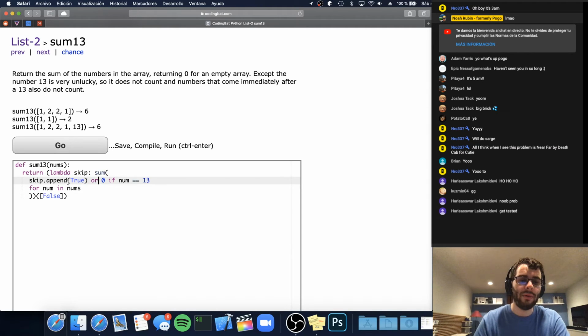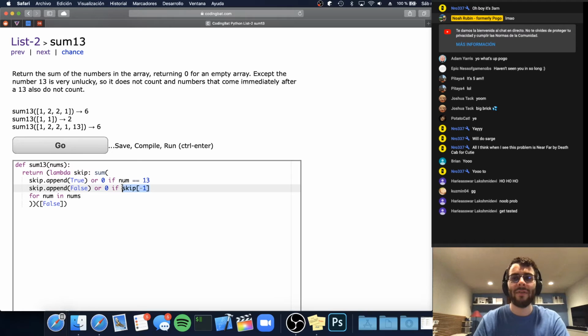It'll evaluate. I explained this before, but this will be falsy. Append doesn't return anything, so this will be falsy. And then the or will have the value of this whole thing be 0. So the 0 will get passed to the sum. So if the number is 13, otherwise we're going to say we want to turn skip mode off if the current value of skip mode is true, right?